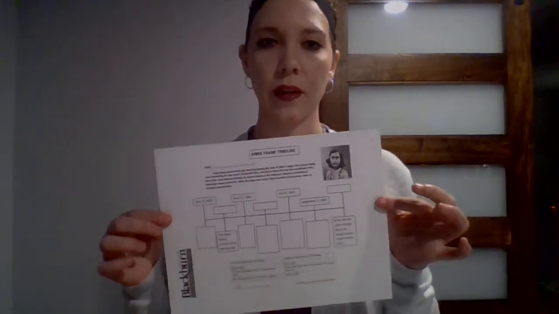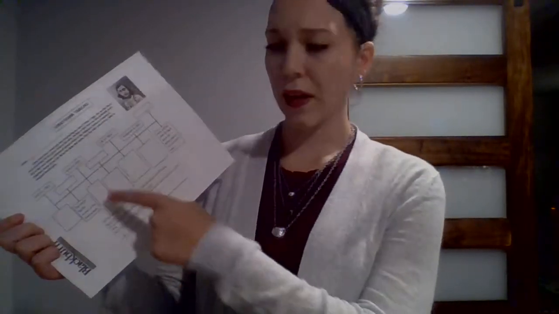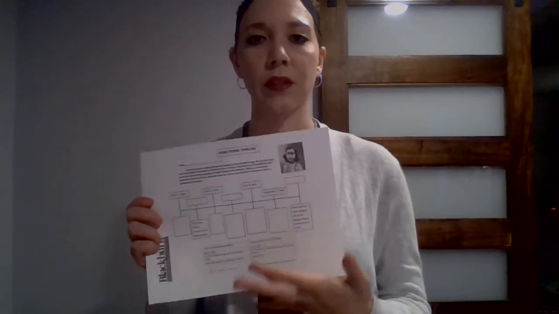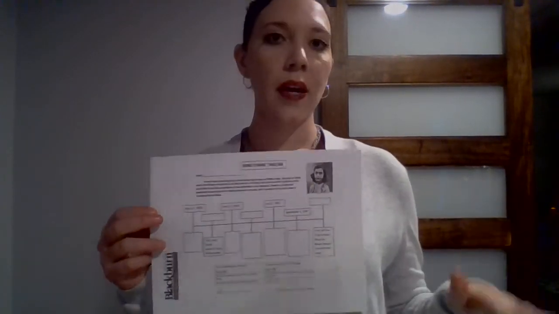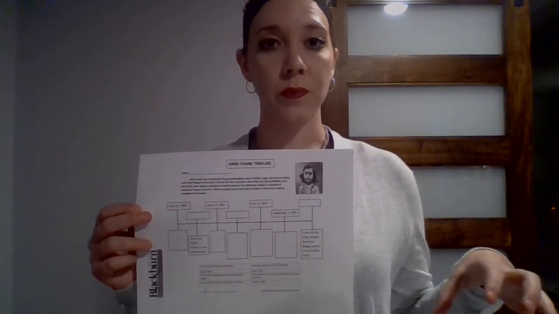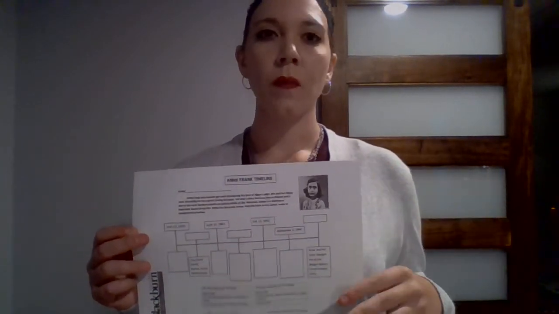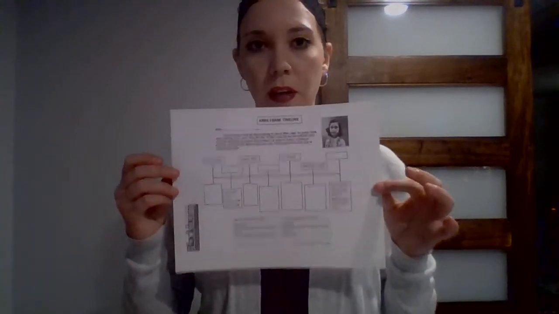This is a timeline of Anne Frank's life, and there are spots where they can add things in, little blocks where they can insert their information. But this is just used as a template, because what they'll be doing is putting it on a poster. They'll take this as a framework, and then they'll be given a big piece of poster board, and they'll be put into groups of maybe 3, and they'll make their own poster of Anne Frank's life